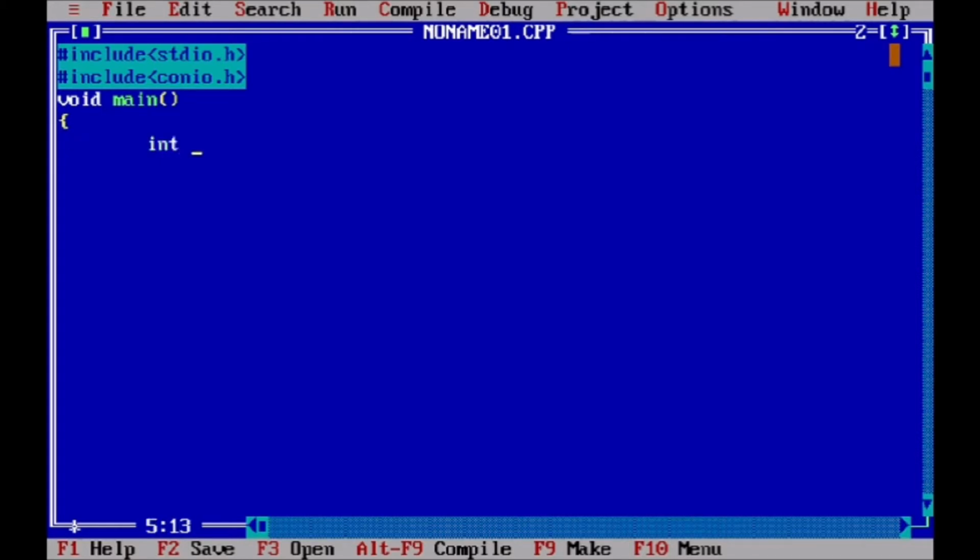Now we take two variables and initialize them: i is equal to 0 and sum is equal to 0. Okay, now we declare another two variables, including float average.